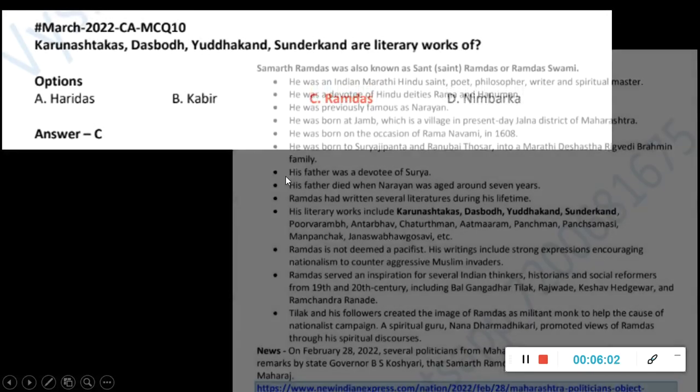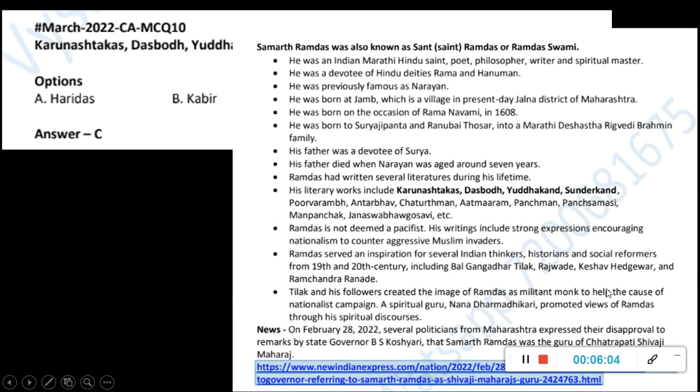So it is Ramdas. So again, if you see, the full detailing about this person is mentioned here. His literary works are several. In that, only four of them I have picked up and made the question. Okay, so he was an Indian Marathi Hindu saint, poet, philosopher, writer, and spiritual master. Okay, and then remaining again, where he was born and what was his path to salvation and all these things. Okay, everything is mentioned here.